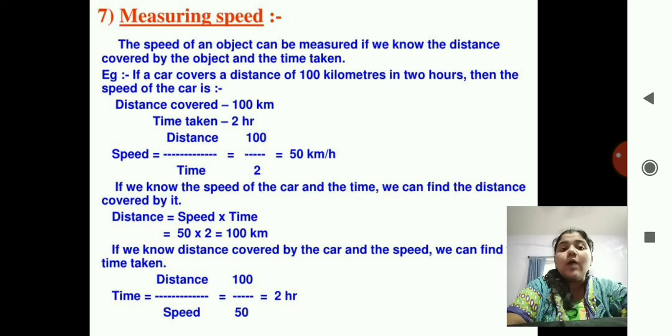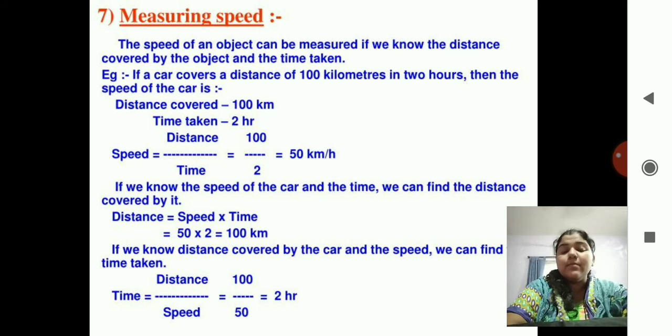Now if we know the distance covered by the car and the speed, we can find the time taken. Same. Now we want time. So we will take the time and shift it over to the left, and we will take the speed from the left hand side and put it on the right hand side. Here the time was in the division place and now it becomes multiplication, and here the speed was in multiplication, here it becomes division.